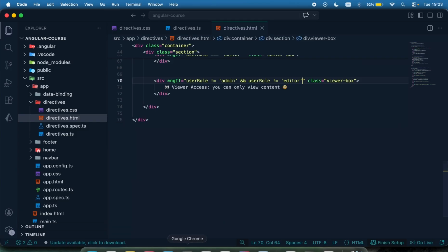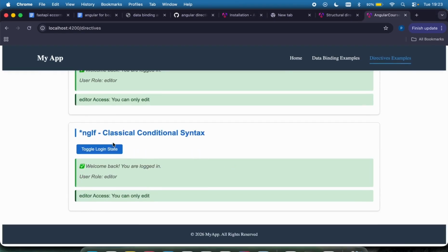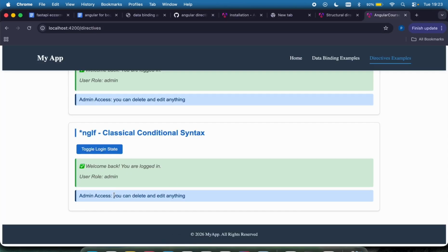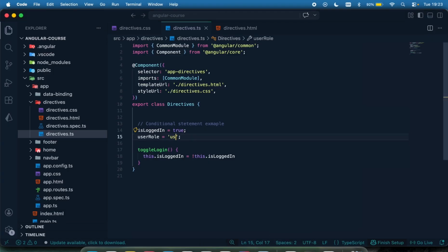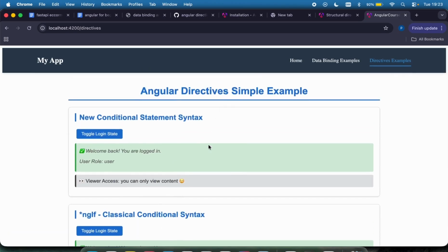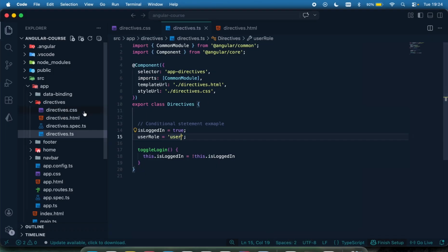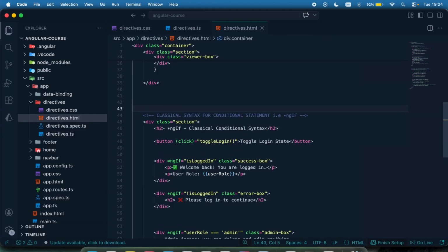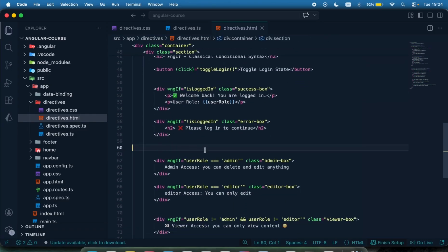So let's test this out. You can see if I toggle this like that, editor is an editor. So if I come right here and change this to, let's say, admin, I come right here, you can see admin. If I change this to, let's say, a user, I come right here, you can see viewer, stuff like that. So this is the Angular directive using the newer syntax and then the classical syntax. So our directive is done.